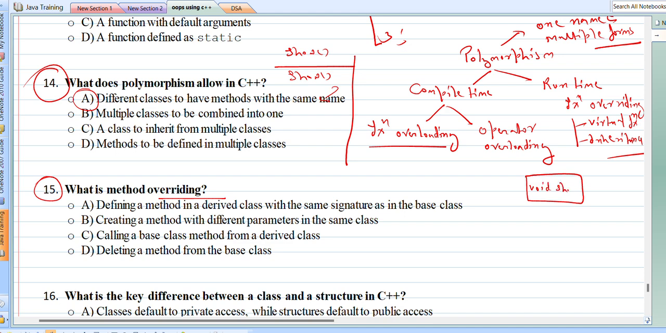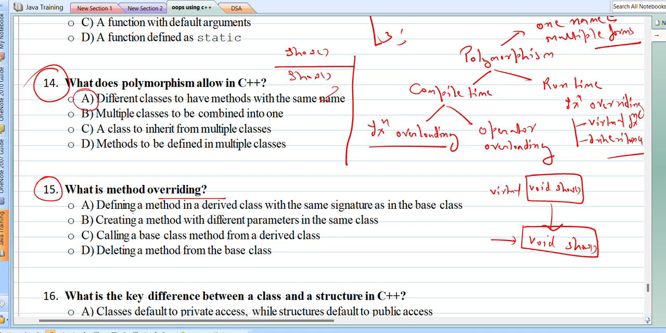show here, and we have a same function with same signature in the derived class, then this derived class function will be overriding this definition, the definition of show method. However, we need to declare this function as virtual if you want to override this.